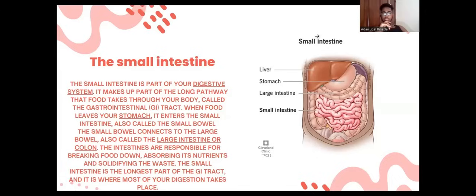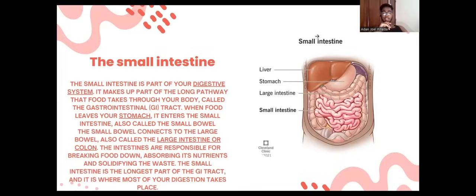The small intestine is part of the digestive system. It makes up part of the long pathway that food takes through your body called the gastrointestinal tract, or GI. When food leaves your stomach, it enters the small intestine, also called the small bowel. The small bowel connects to the large bowel, also called the large intestine or colon.